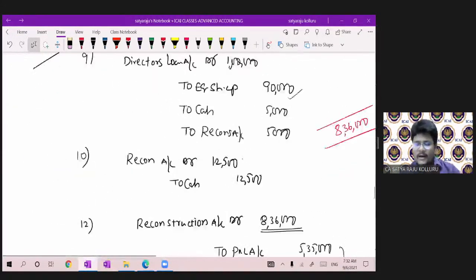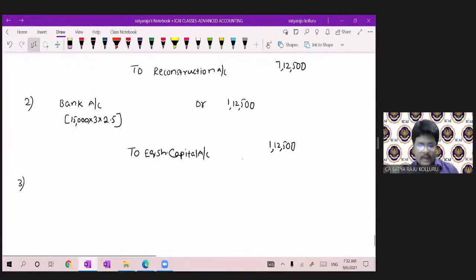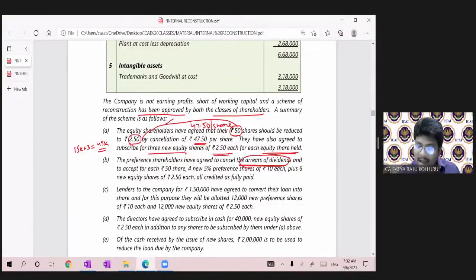So for the amount foregone for arrears of dividend, there is no journal entry. And to accept for each 50 rupees share, 4 new 5% preference shares of 10 each, 4 into 10, 40, plus 6 new equity shares of 2.50, 6 into 2.50, which leads to 15. Here 40 plus 15, 55, all credited as fully paid up.